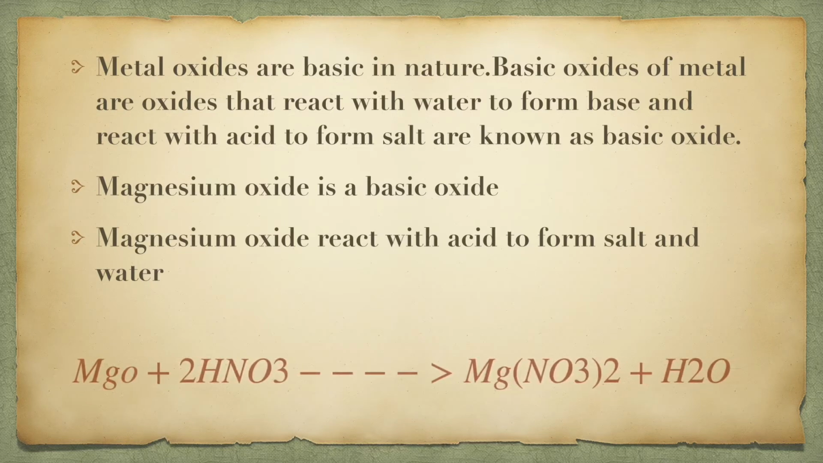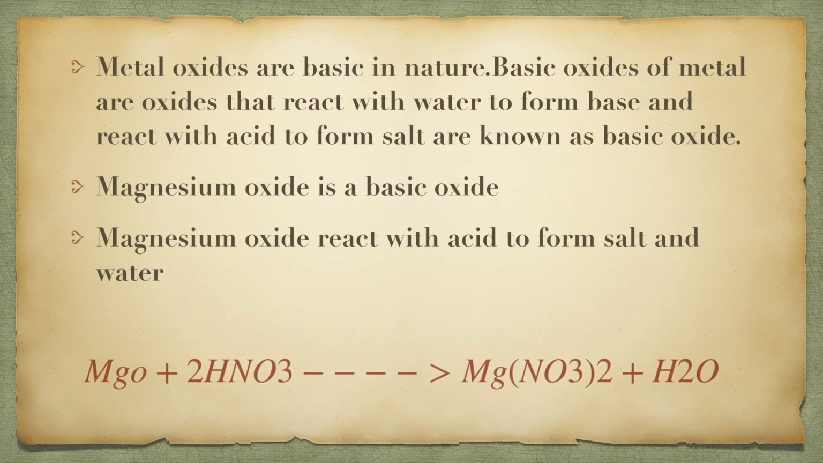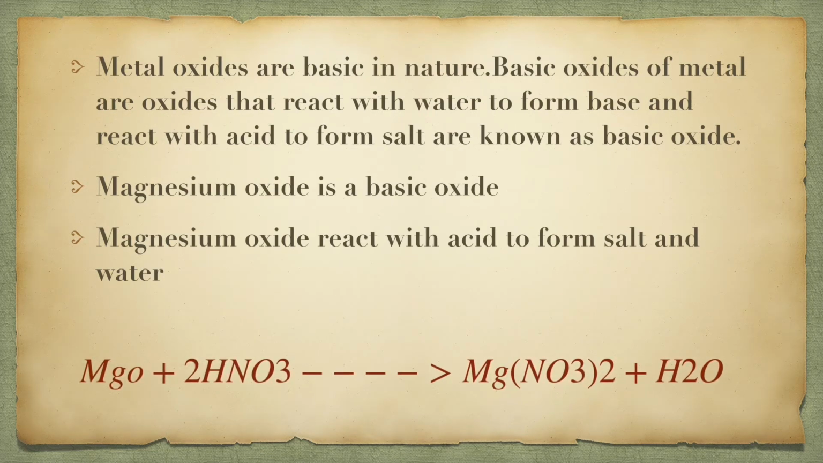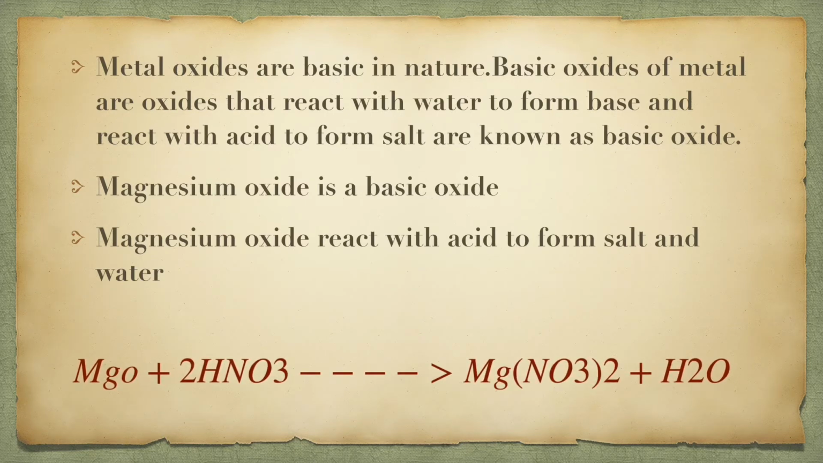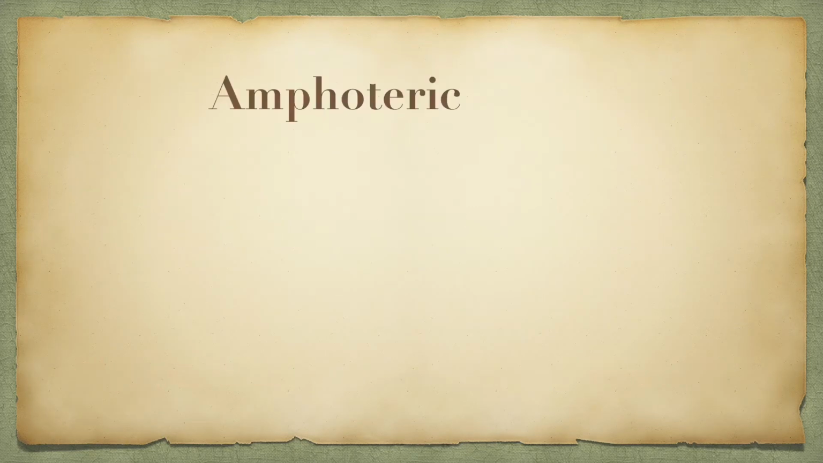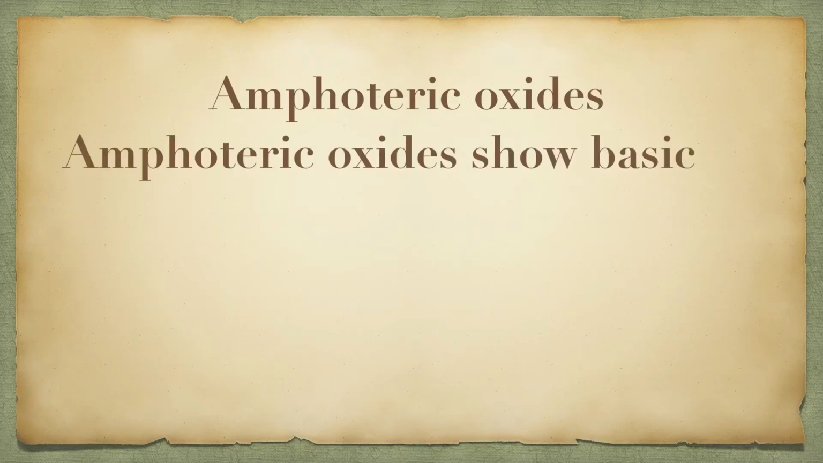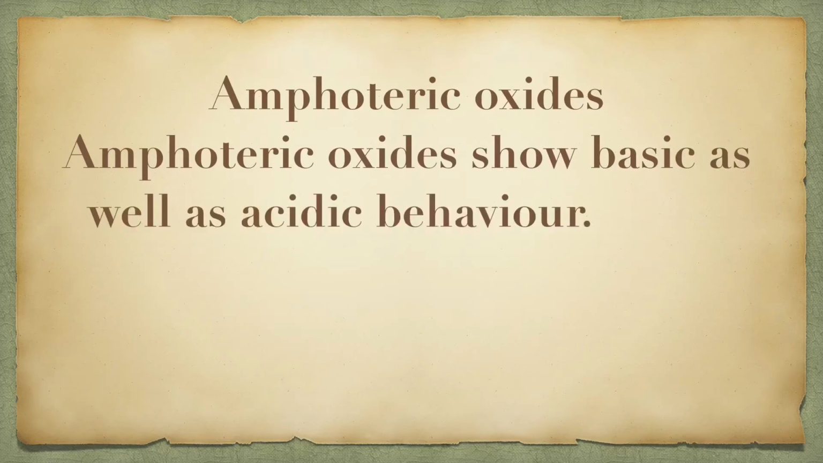Magnesium oxide reacts with water to form magnesium hydroxide, a base. Hence, magnesium oxide is a basic oxide. Therefore, magnesium oxide reacts with acid to form salt and water. Some metal oxides are amphoteric oxides, which show basic as well as acidic behavior. Those oxides that react with acids as well as bases to form salt and water.